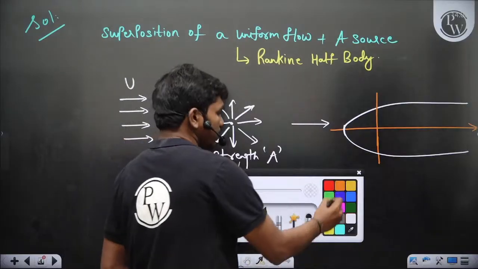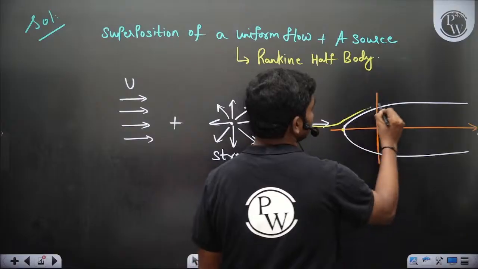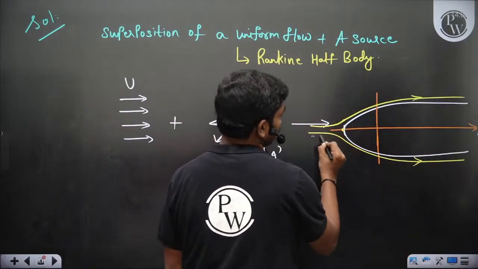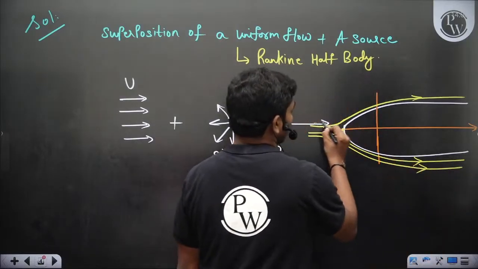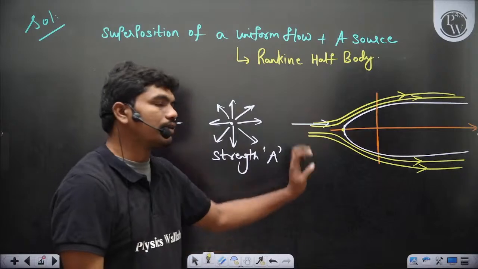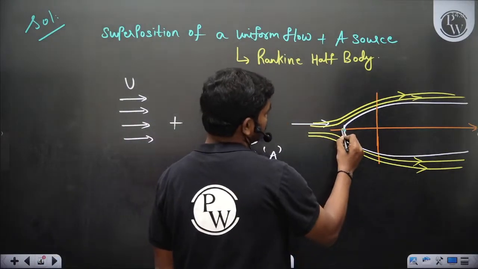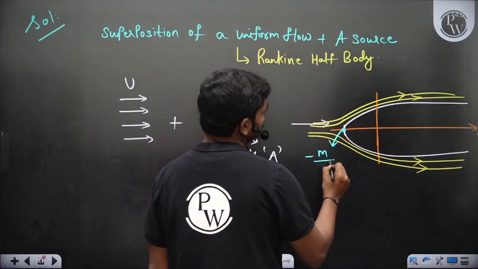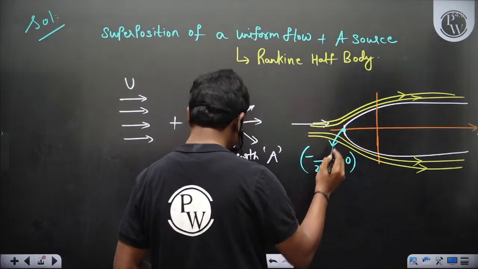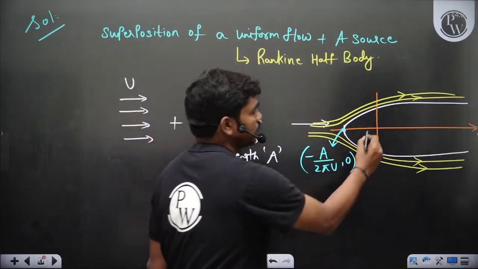Okay, and if you observe carefully, this is the stagnation point. If you draw the resulting streamlines, you'll have the streamlines looking like this. There is a lot of math in this, but as of now I'm giving you the idea. The coordinates of the stagnation point here are going to be minus m by 2 pi u comma 0. Or minus a, since strength is a here, so minus a divided by 2 pi u comma 0 is the stagnation point if this is the origin.